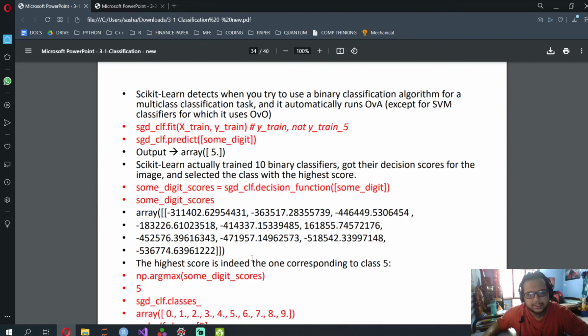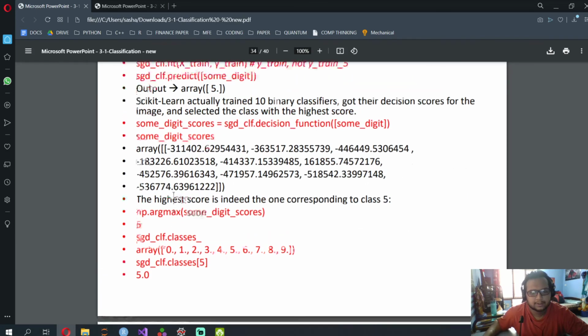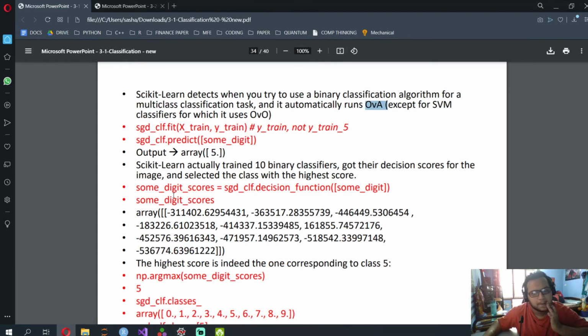Now SGD, this is one versus all for the 5 detector. SGD classifier, it fits, then it predicts some random digit. We've taken some random digit as A. What you can do is call clf.decision_function on that digit.